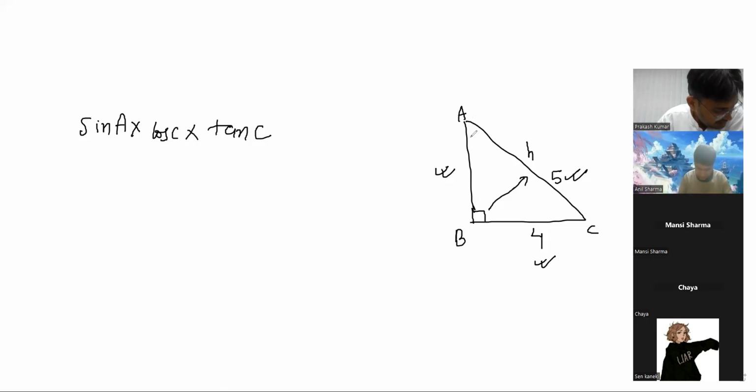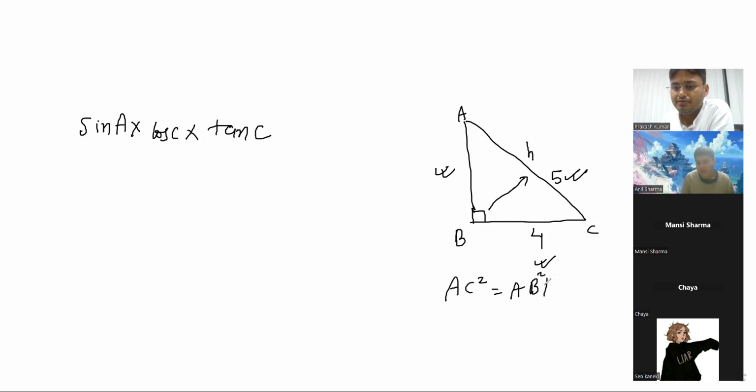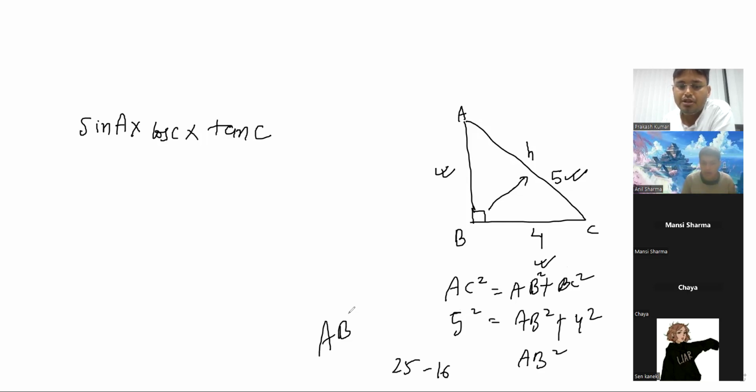Sin A into cos C into tan C. So let's start. Okay, Vedansh. Now you all know that AC square is equal to AB square plus BC square, right? So AC square is 5 square, equal to AB square, which is not known, plus BC square, which is 4 square. So AB square will be equal to 5 square, that is 25, minus 4 square, which is 16. So AB square will be equal to 9. So AB will be equal to 3.